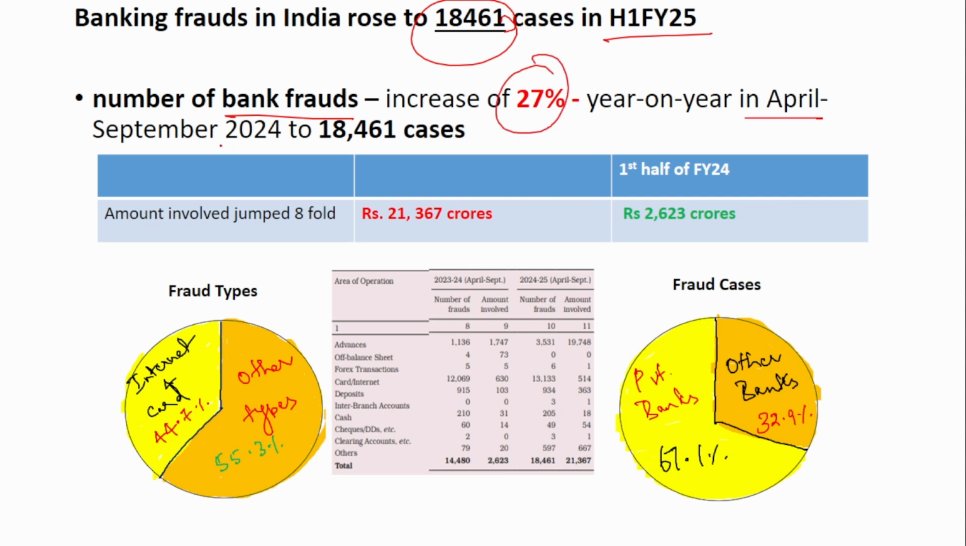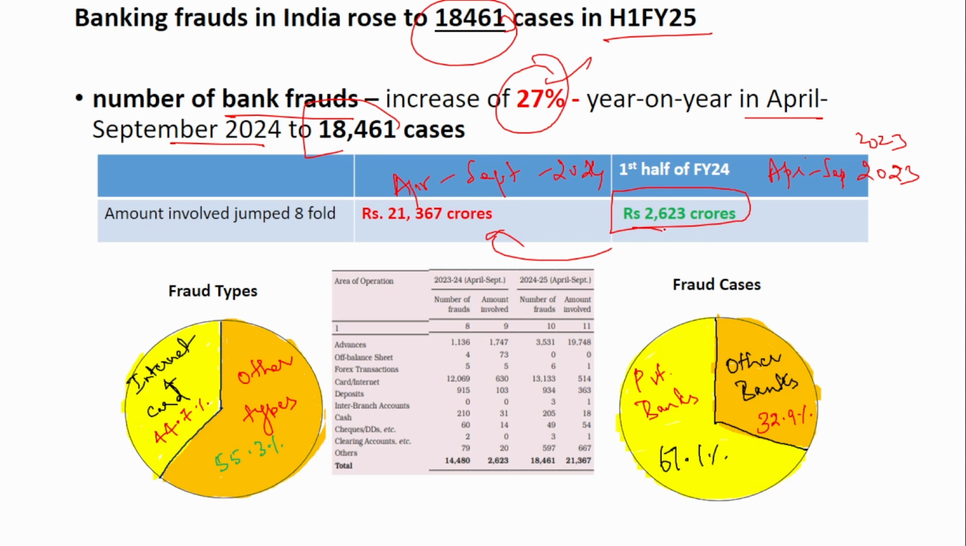In April to September 2024, that is to 18,000. So compared to April to September of 2023, in April to September of 2024, 27% has been increased. But if you look at the amount involved, it has increased more than 8 times. From 2,623 crores in the first half of the financial year 24, it is now 21,367 crores.